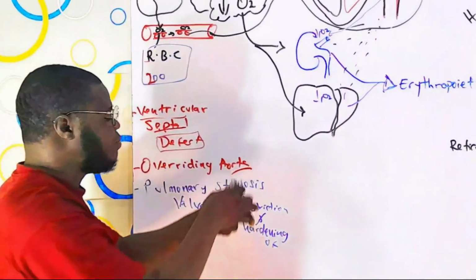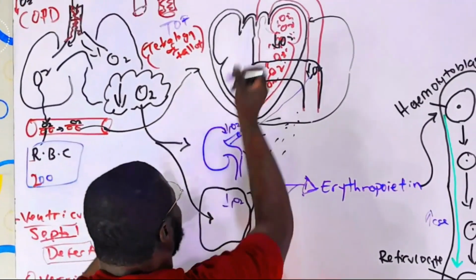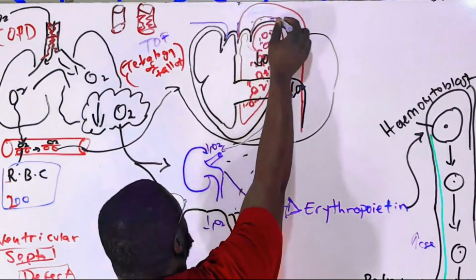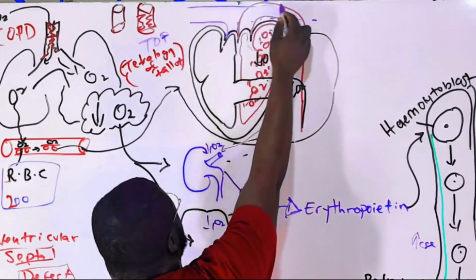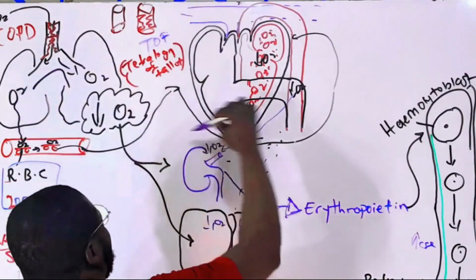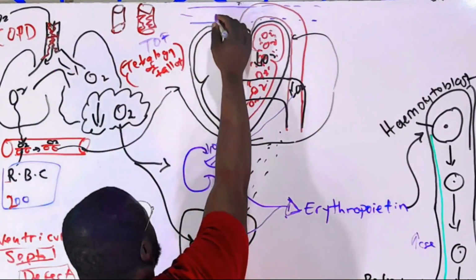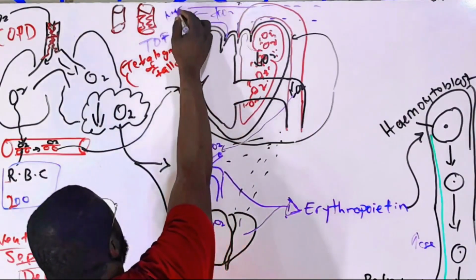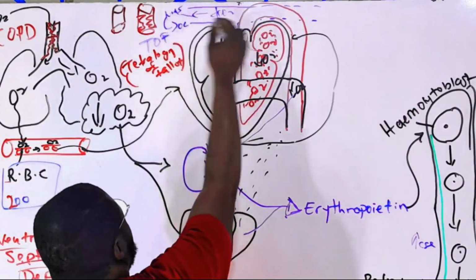Now, ask yourself, right here, the pulmonary valve normally is meant to take the blood to do what? Pulmonary artery. And pulmonary artery is meant to do what now? To take the blood to the lungs, to collect oxygen and bring it back to the heart. So, this is taking the oxygenated blood normally to where? To the lungs, to bring back oxygen down here.